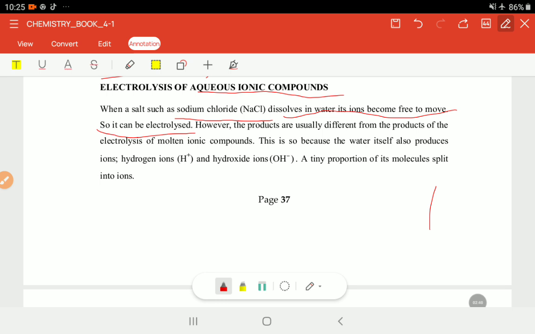However, for you to determine which compounds or which products will be formed from different electrodes, like there must be some other considerations, because you can't just easily tell to say ababa tikandi, let's say lead, let's say to the cathode, and then tikandi the bromide gas, bubble off, something like that. In this case, it's really hard for you to tell though in terms of the products. However, the products are usually different from the products of the electrolysis from the modern ionic compounds, because ababa there must be some other things that need to be taken into consideration.